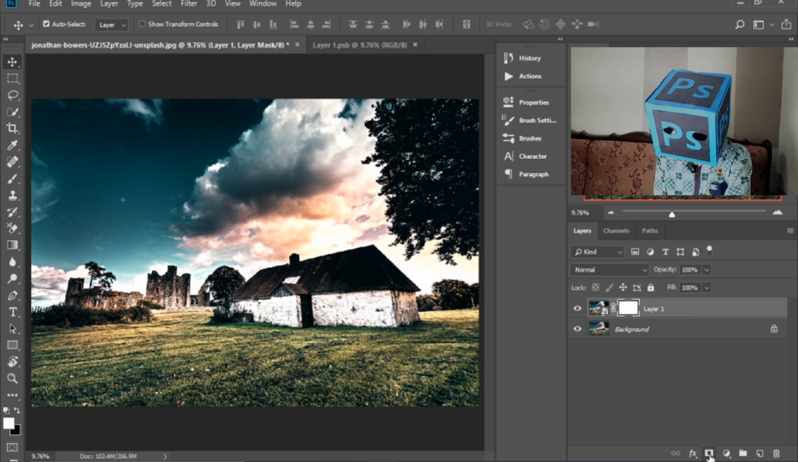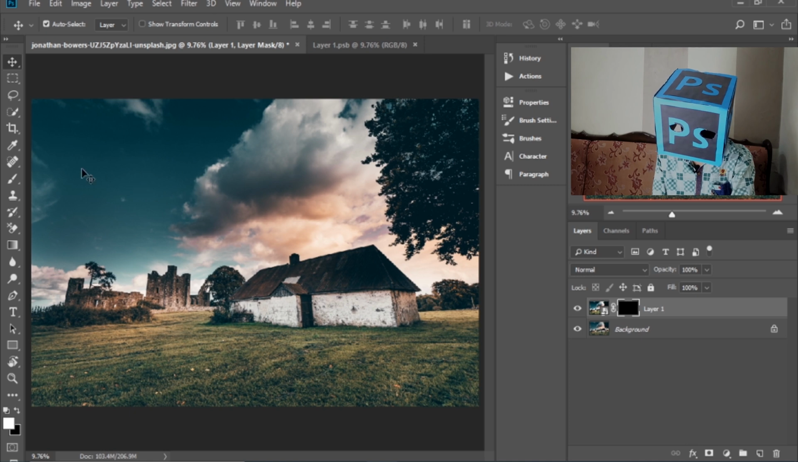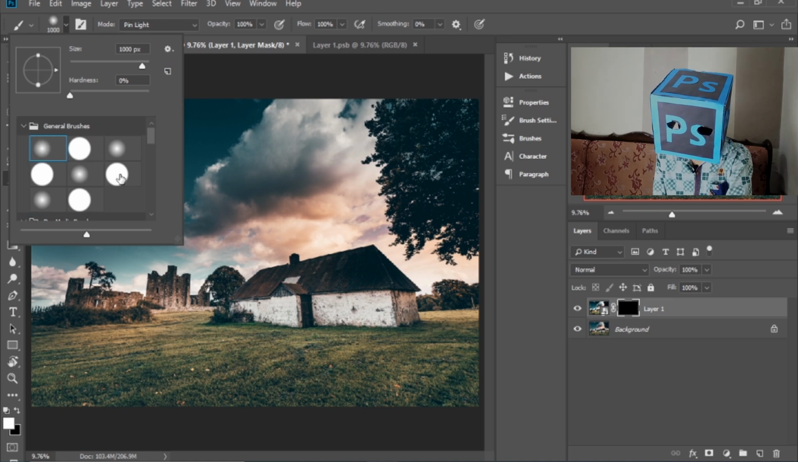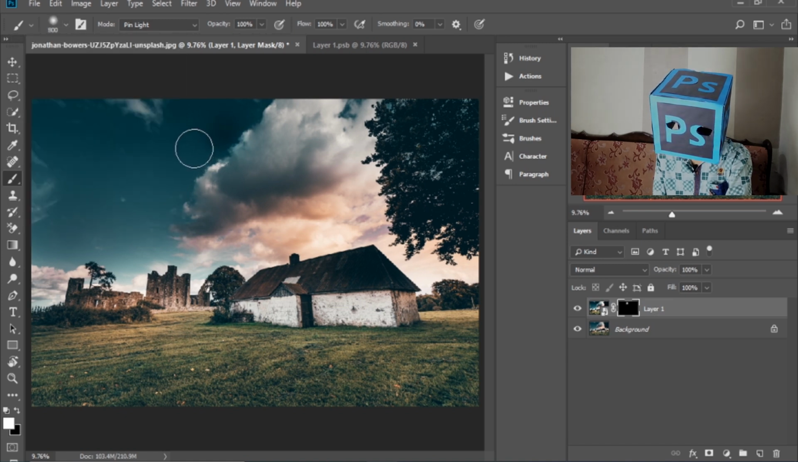Select here, press Ctrl I. Select brush tool and select default colors, pressing D on your keyboard. Select a soft brush and rub it where you want the HDR tone.